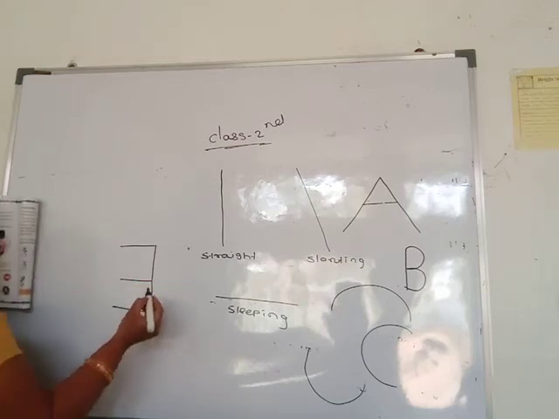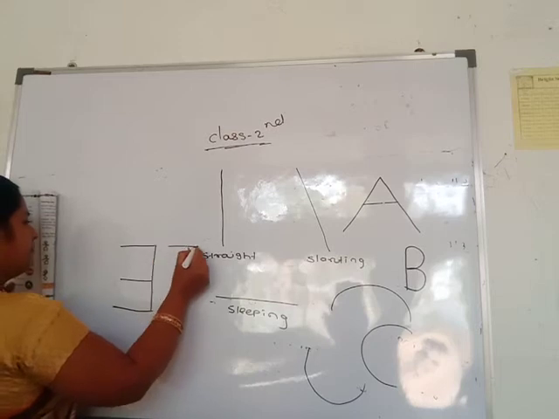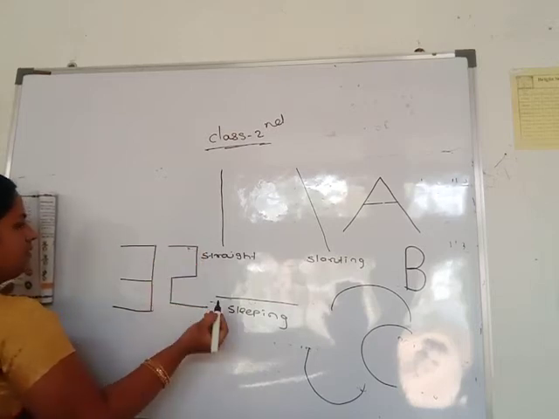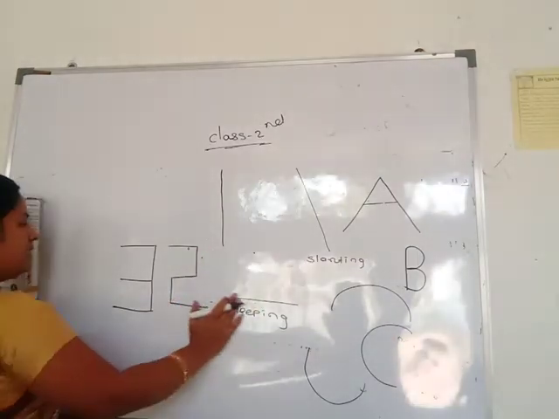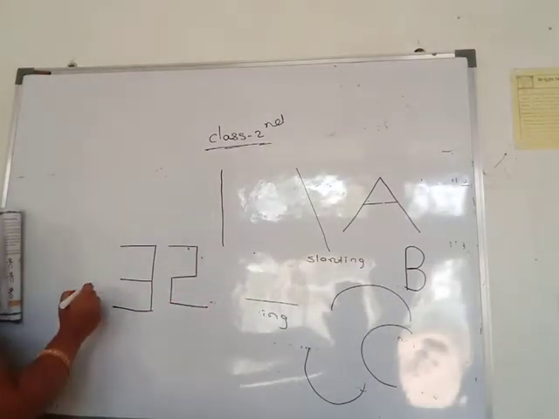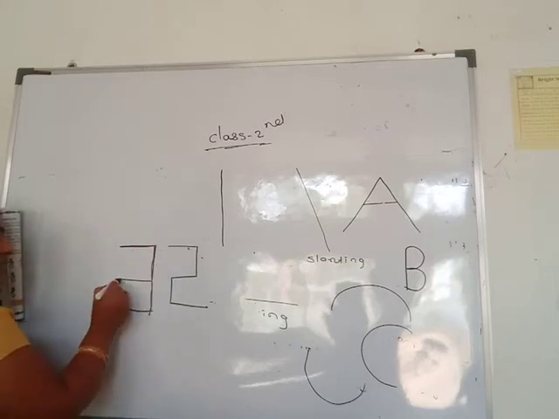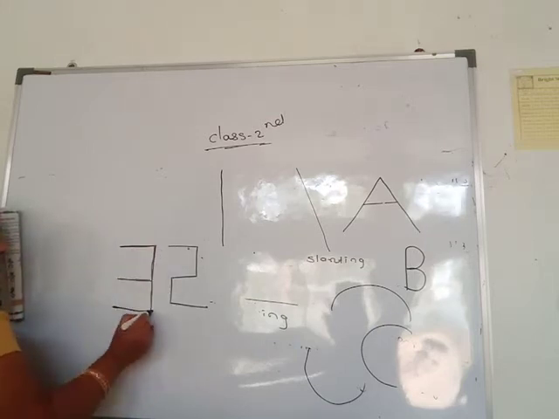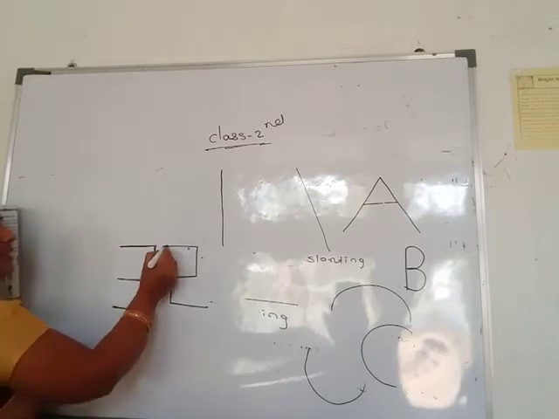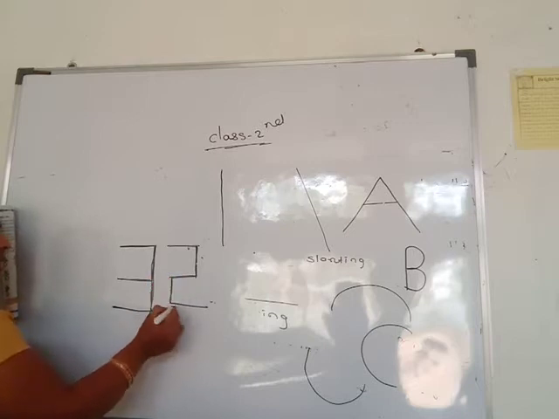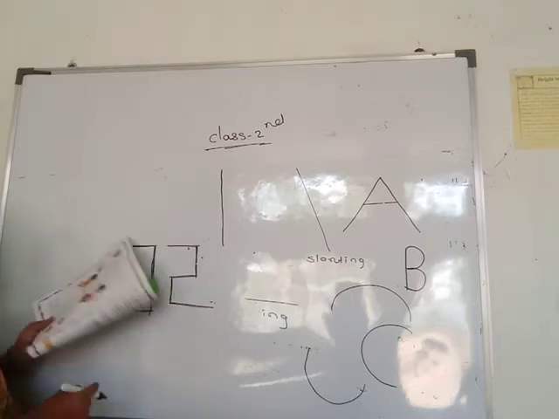Again see these two, the 3 and 2, here are some lines. This straight line, this also sleeping line, these 3 sleeping lines and one straight line. Here one sleeping line, one straight line, one sleeping line, one straight line, again one sleeping line.